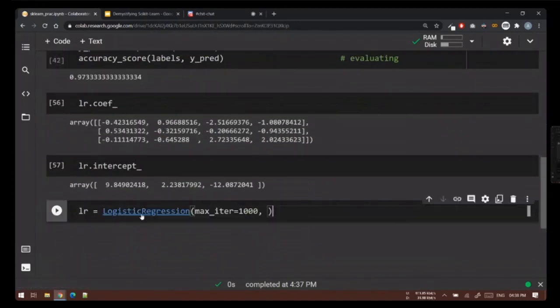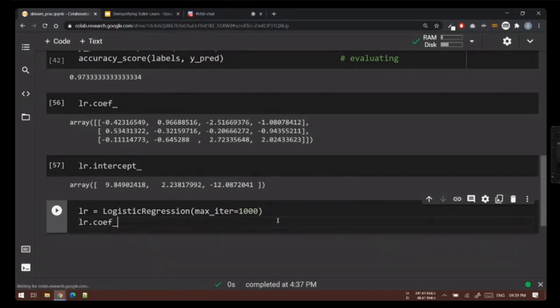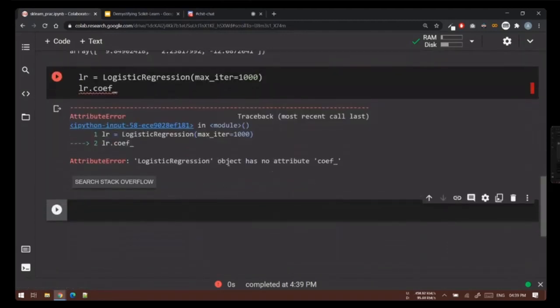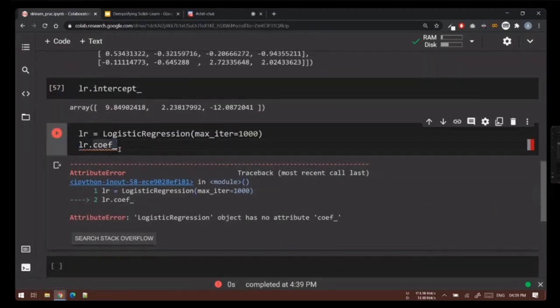If you try to access these values immediately after defining, so when I say LR equal to this, it will create a new object. It will overwrite the previous object and create a new object. And if I try to access LR dot coefficient, I'll get an error. Logistic regression has no attribute called coefficient because we have not yet trained this model. You will be able to access these values only after training the model and not before this.